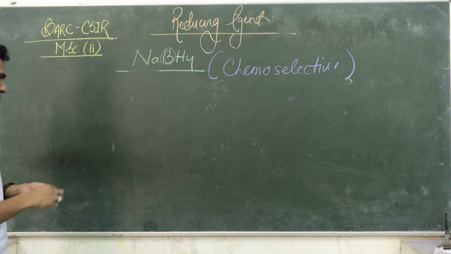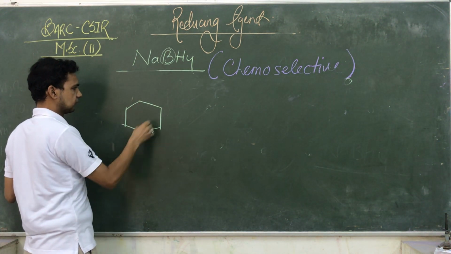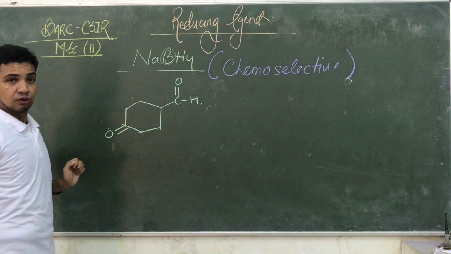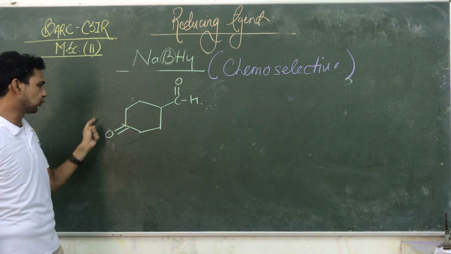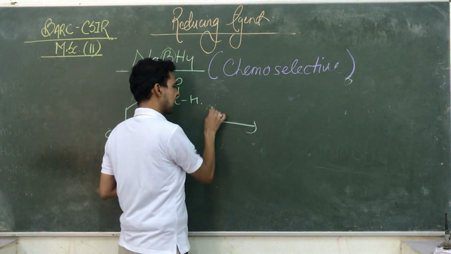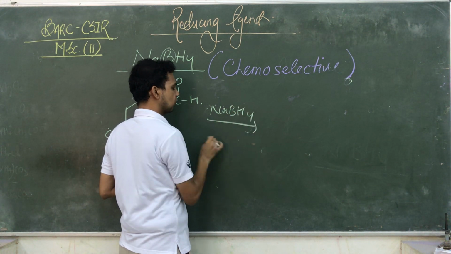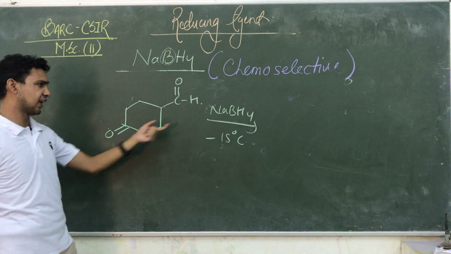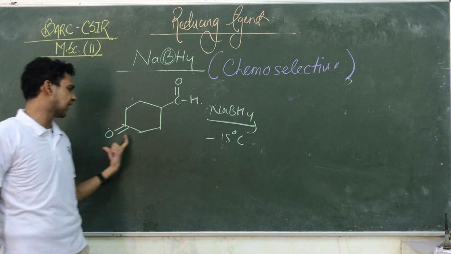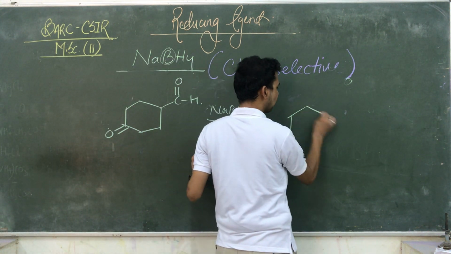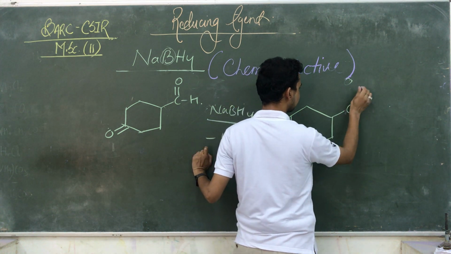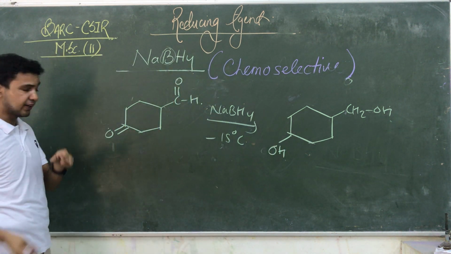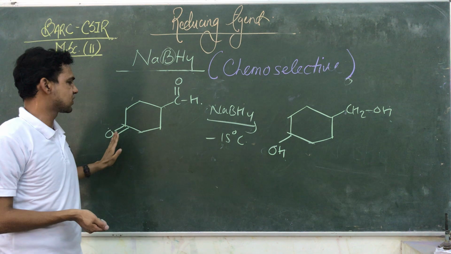So if we are taking another example, that is CHO and double bond O. So here the aldehyde group is also here and the ketonic group is also here. So if we are adding the NaBH4 at minus 15 degrees Celsius, it affects both functional groups because NaBH4 shows specific reactions with aldehyde as well as ketone. At that time, both kinds of functional group are affected and converted into alcoholic functional groups. Okay, so it means NaBH4 is generally used for aldehyde as well as ketone.